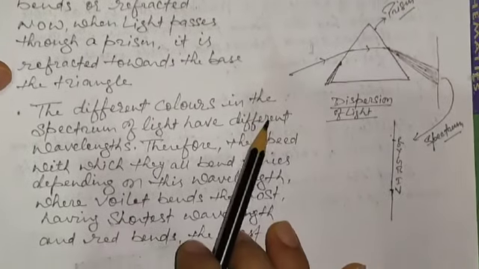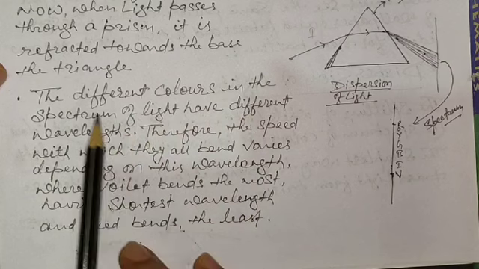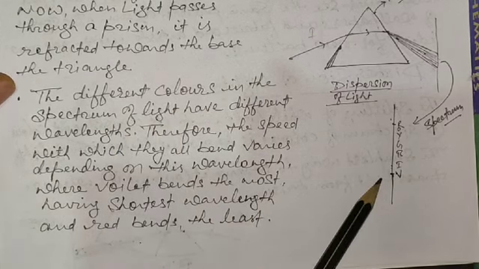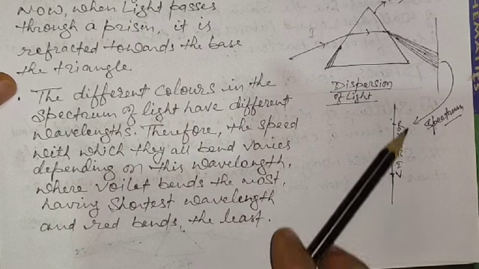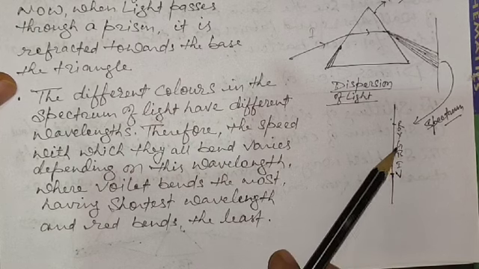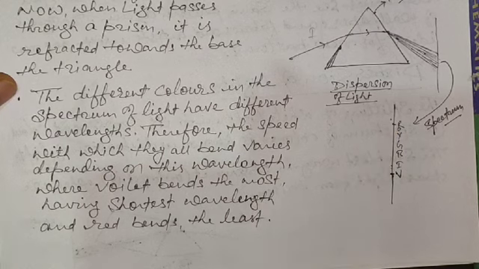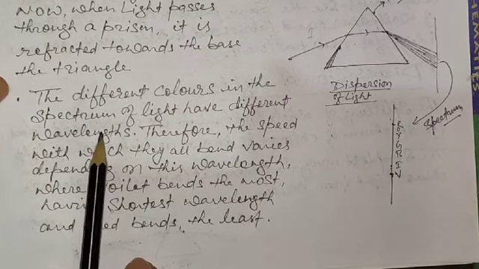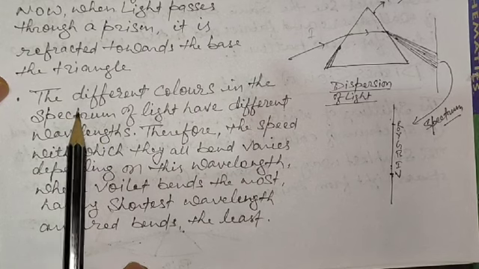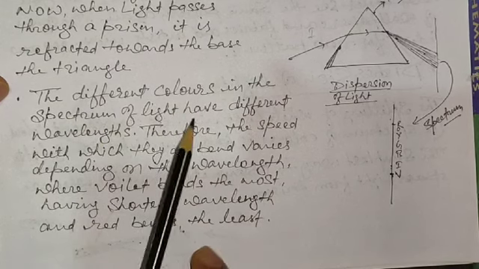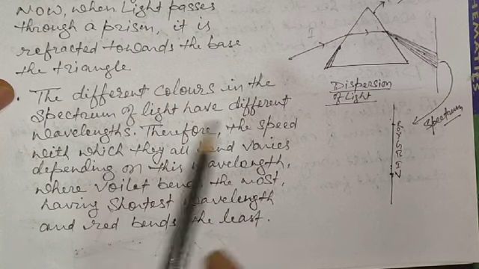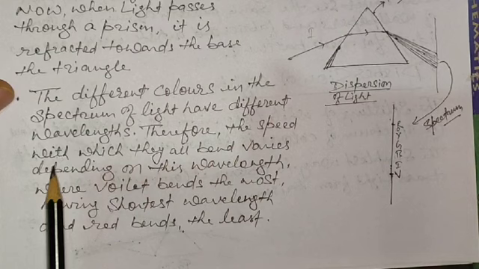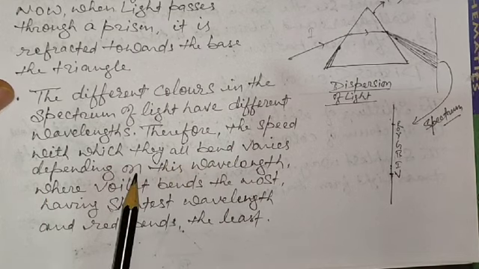Now let us try to understand this also. The different colors in the spectrum of light, I had made here: this is VIBGYOR. So violet, indigo, blue, green, yellow, orange and red. This is the full form of VIBGYOR. Now again, let me read it out. The different colors in the spectrum of light have different wavelengths. See that these colors actually have different wavelengths. Therefore the speed with which they all bend varies depending on the wavelength.